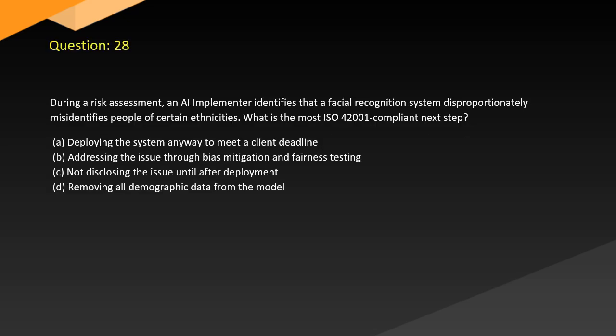Question 28. During a risk assessment, an AI implementer identifies that a facial recognition system disproportionately misidentifies people of certain ethnicities. What is the most ISO 42001 compliant next step? A. Deploying the system anyway to meet a client deadline. B. Addressing the issue through bias mitigation and fairness testing. C. Not disclosing the issue until after deployment. D. Removing all demographic data from the model.